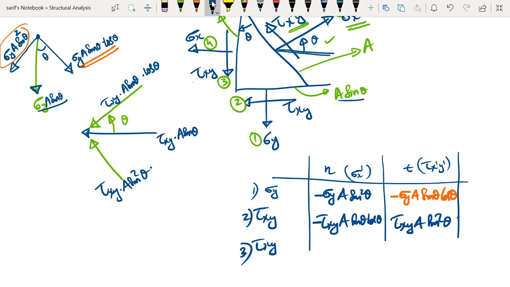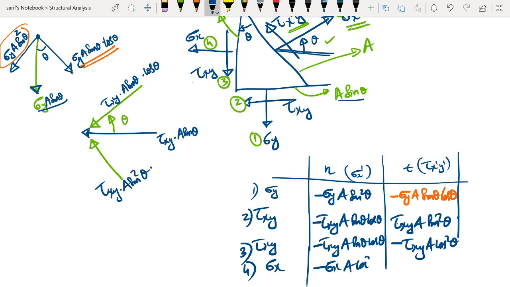We will see that it is going to be minus tau xy into a sine theta cos theta, and this component will be minus tau xy into a cos square theta, and for the last one it is going to be sigma x is the last force, and the component will be minus sigma x a cos square theta, and the last term will be plus sigma x into a sine theta cos theta.